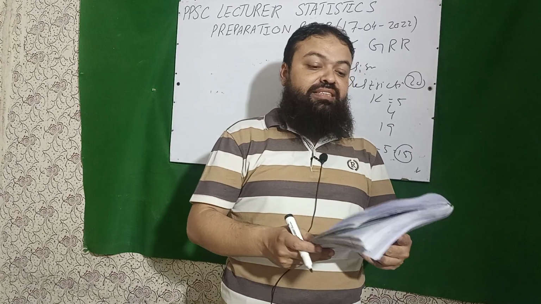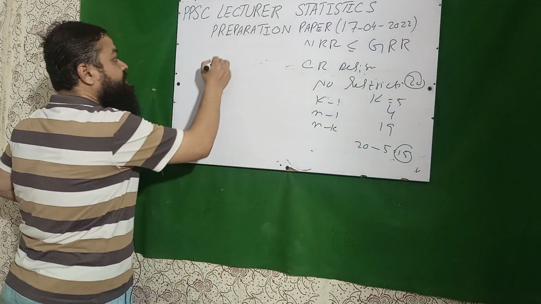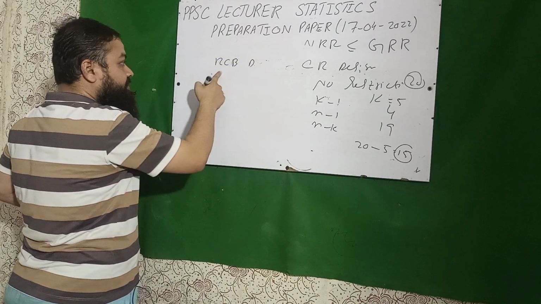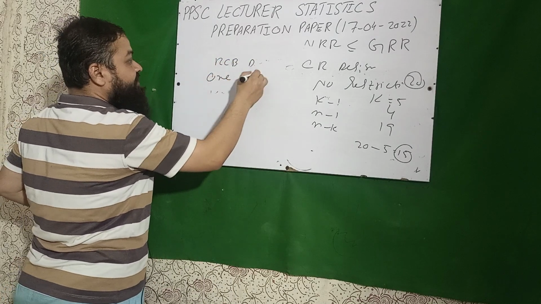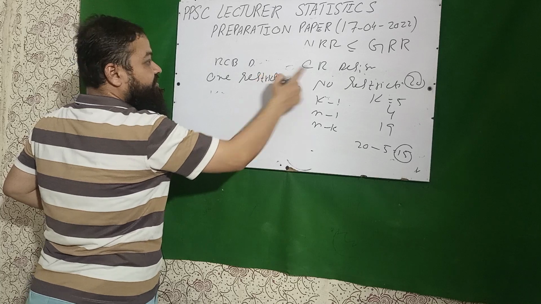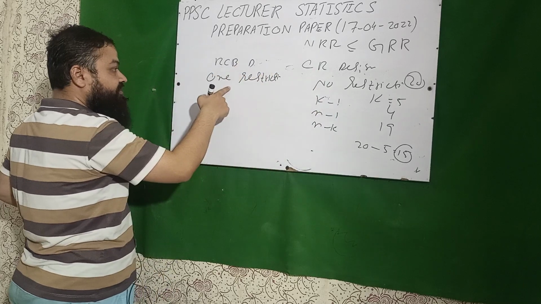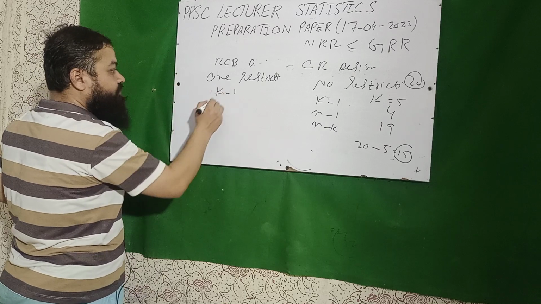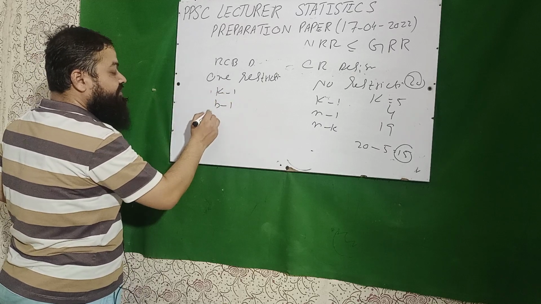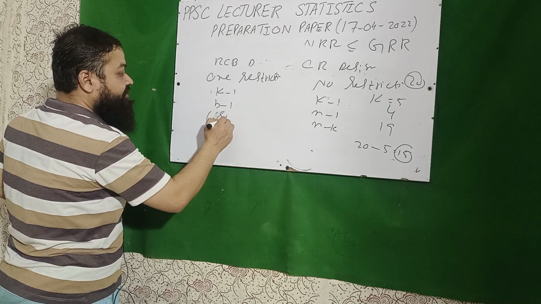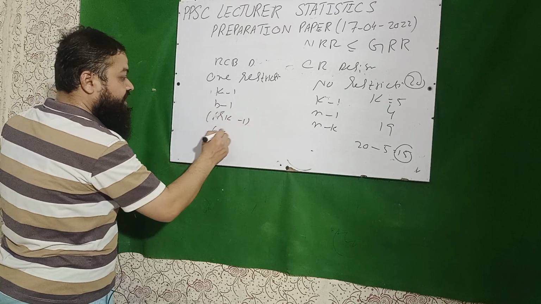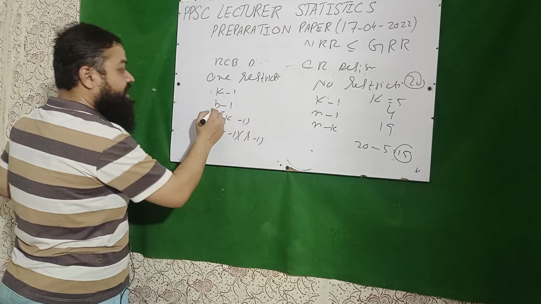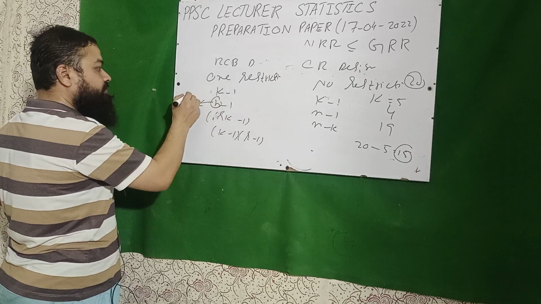In RCBD design, the degree of freedom for error, you will have to learn all. RCBD is called one restriction. It has one restriction. CR has no restriction. RCBD has one restriction. In blocking, we have the blocks. Degree of freedom for treatment is k minus 1. For block is b minus 1. For total is rk minus 1. And for error is k minus 1 into r minus 1. And r and b can also be replaced. It is r or b.